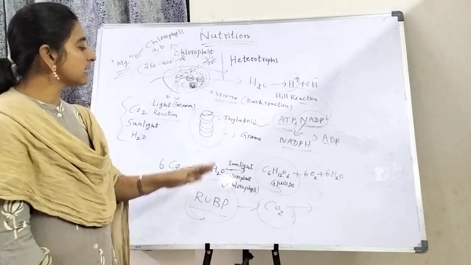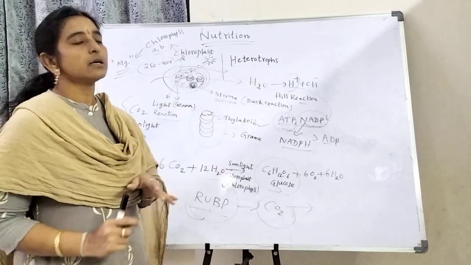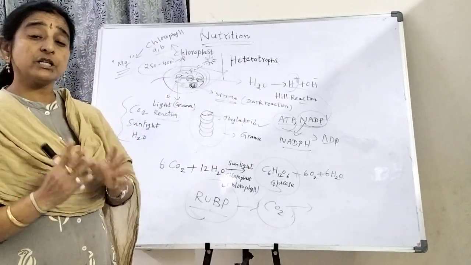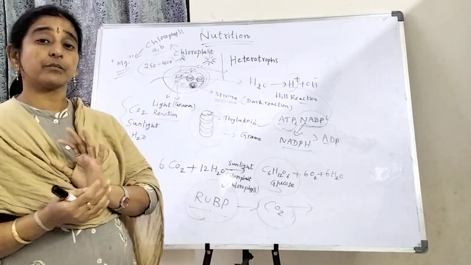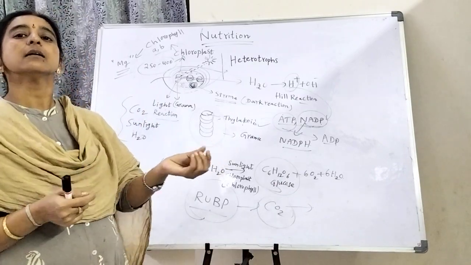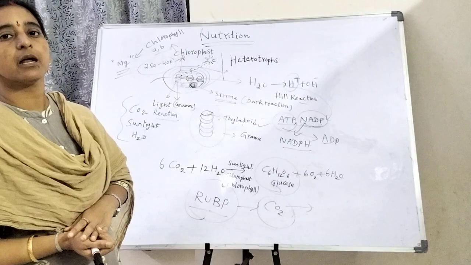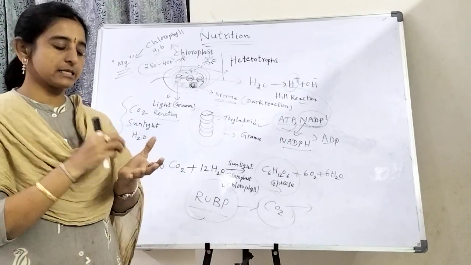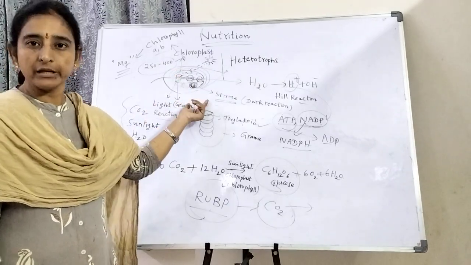Next, another topic: which chemicals do we use to test for starch present inside the leaves?